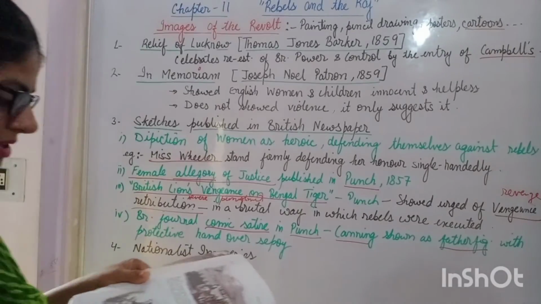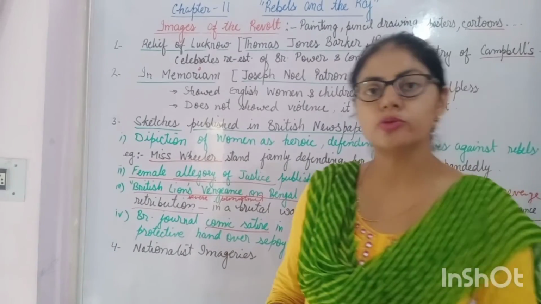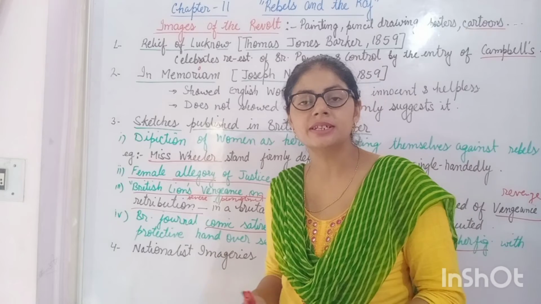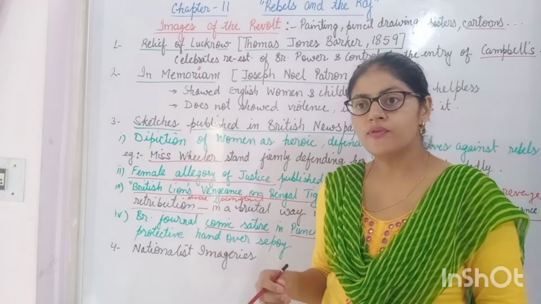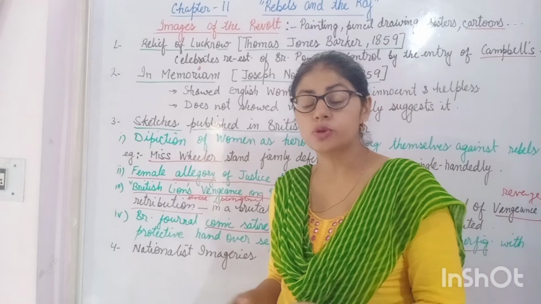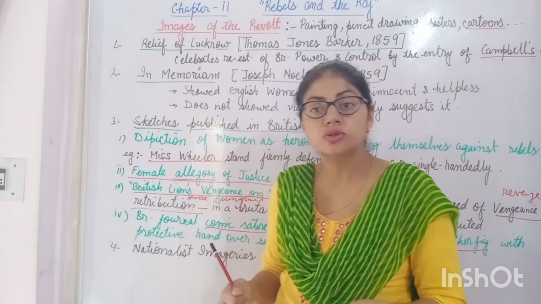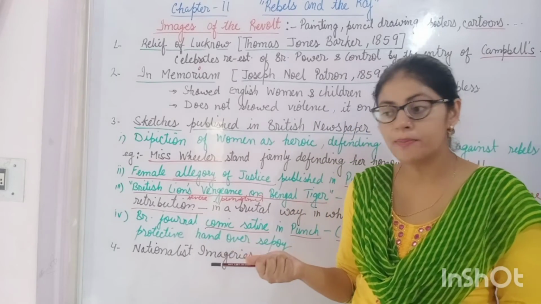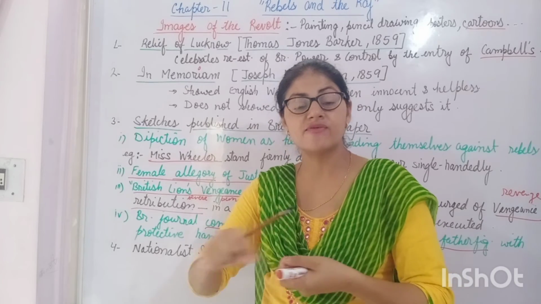So students, this sketch which was published in the British newspaper was published in the form of a comic satire, which saw it as a foolish decision to expect loyalty from those who were so cruel, shown with a sword in one hand and a dagger in the other hand, and from both the blood is flowing down.